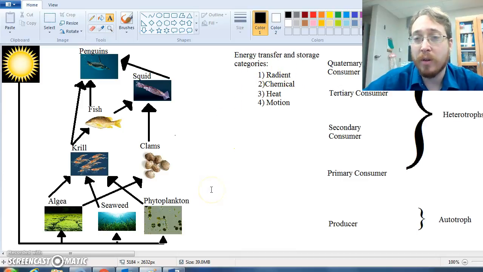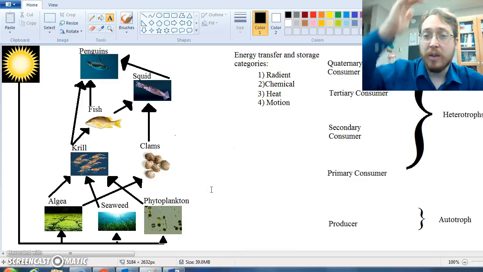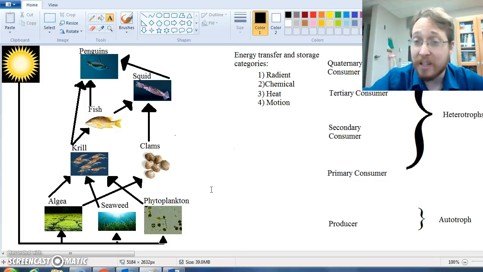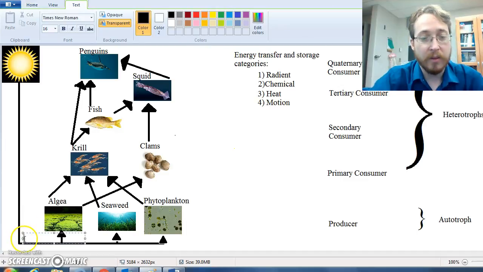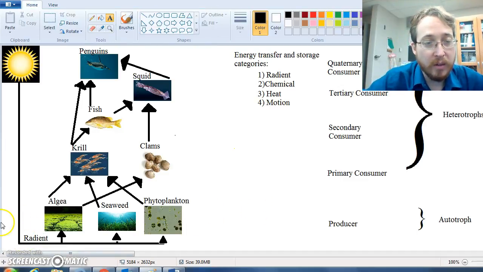This is a fancy word that describes energy that goes in waves, and light is a form of radiant energy. So the sun is actually transferring radiant energy to our algae, seaweed, and plankton. And we can label that right here, that this is radiant energy.